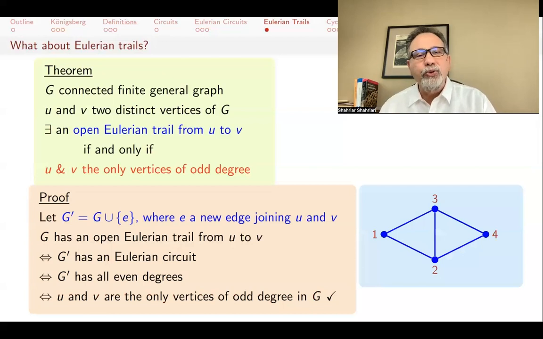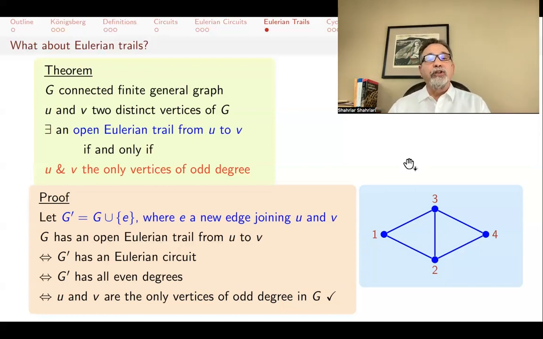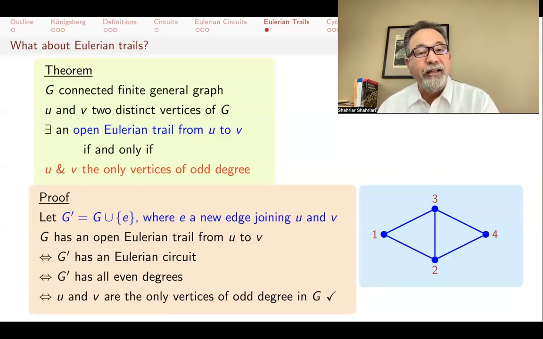And if you go back to that example that at some point we looked at, and I asked you if this was one circuit, meaning does this graph have an Eulerian circuit? The answer is no, because it has two vertices of odd degree, 3 and 2. But now we know that because it has exactly two vertices of odd degree, it does have an Eulerian trail, but you have to start at 2 and end at 3, or start at 3 and end at 2. You can't start at 1 and end at 4 or something. You can't do that, or end at 3.